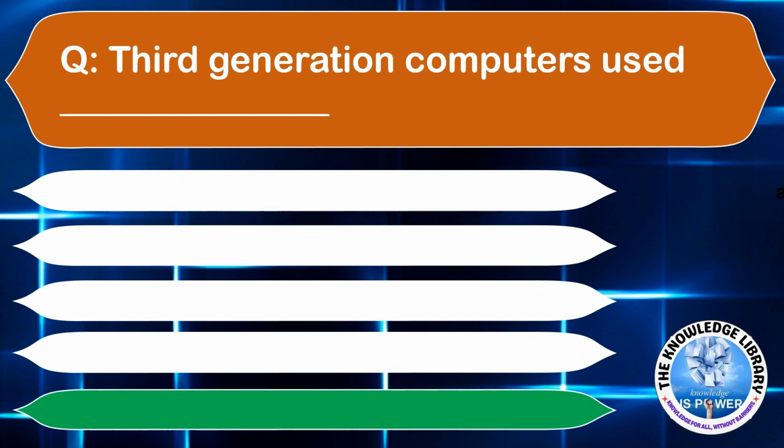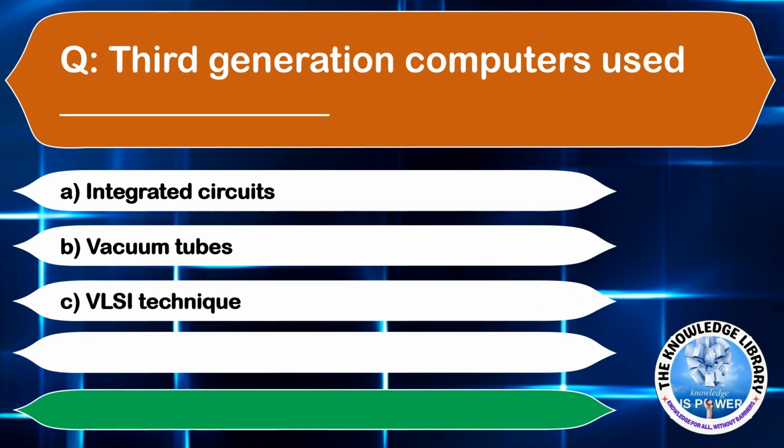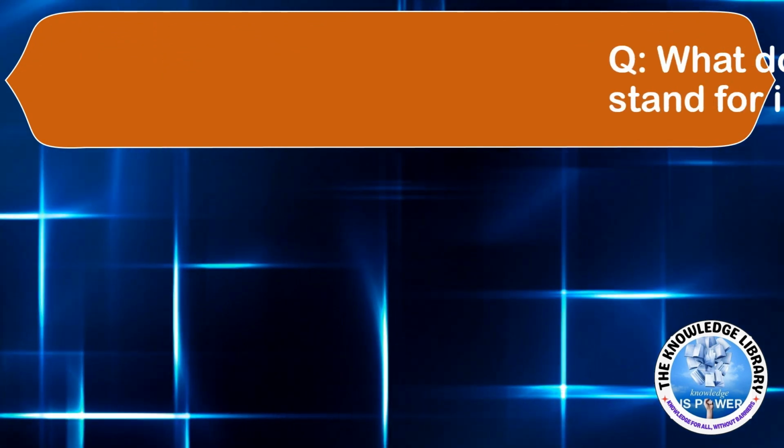The third generation computers used. Option A, integrated circuits. Option B, vacuum tubes. Option C, VLSI technique. Or option D, transistors. The correct answer is option A. Moving to the next question.